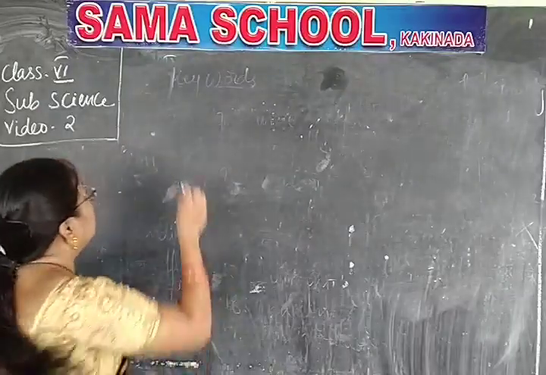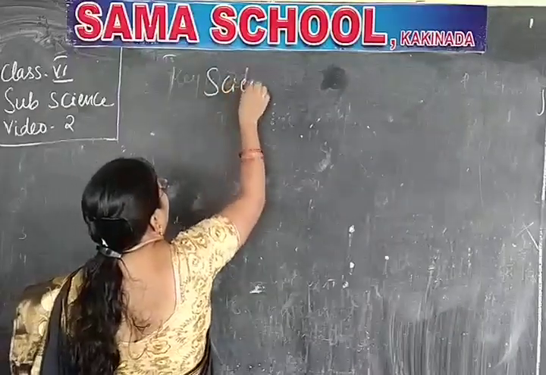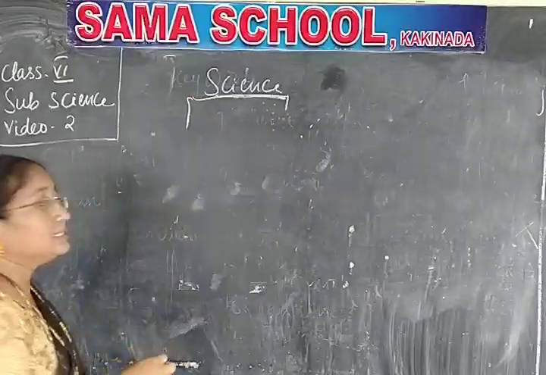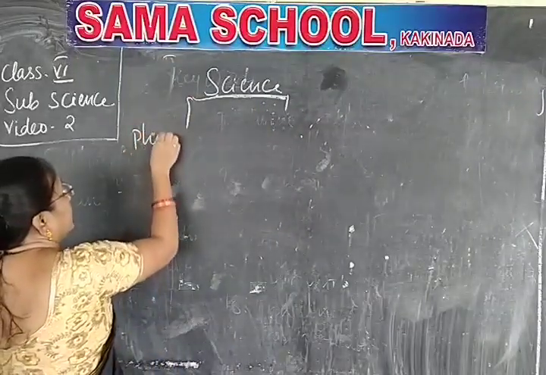In this 6th class, you will have two parts: physical science and biological science.